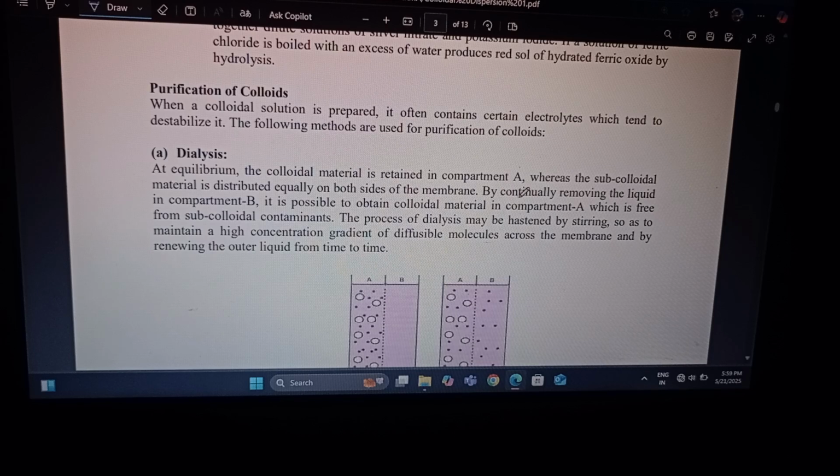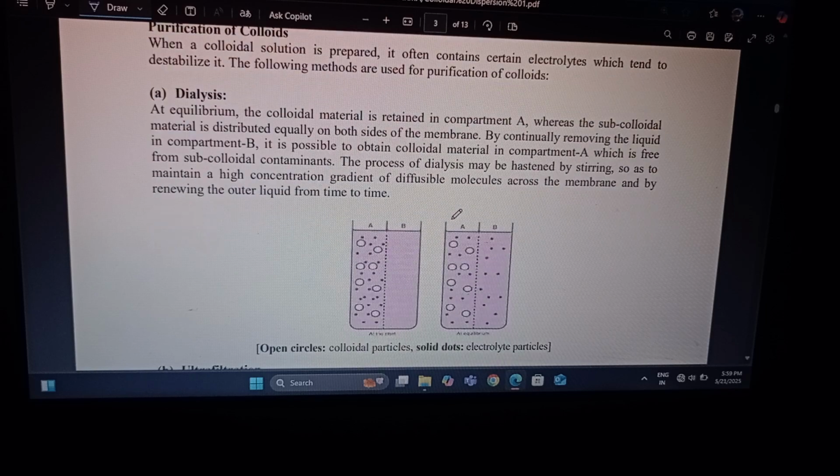The material may be removed through the membrane by continuously removing the liquid in compartment B. It is possible to obtain colloidal material in compartment A which is free of subcolloidal contaminant. The process of dialysis may be hastened by stirring, so as to maintain a high concentration gradient of diffusing molecules across the membrane, and by renewing the outer liquid from time to time.